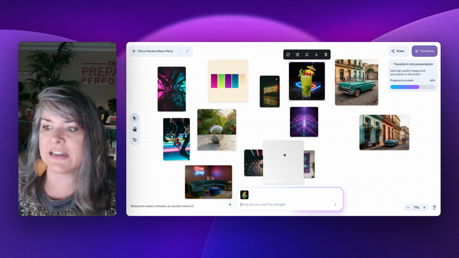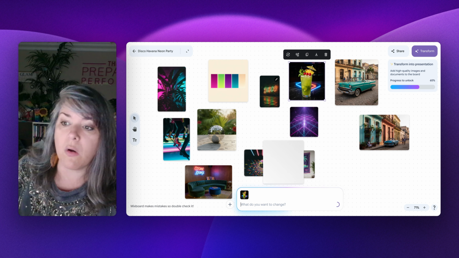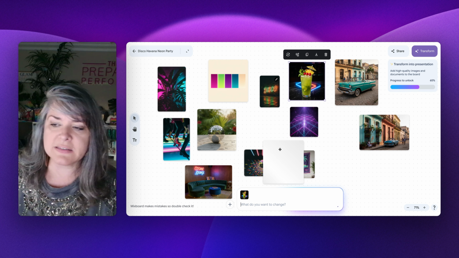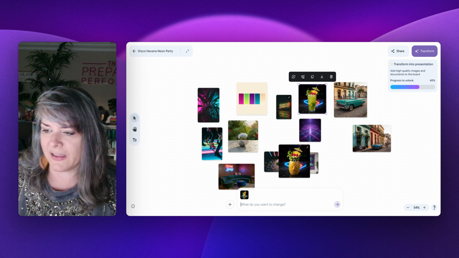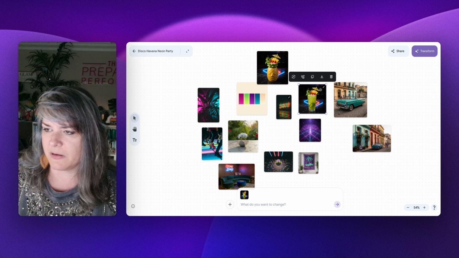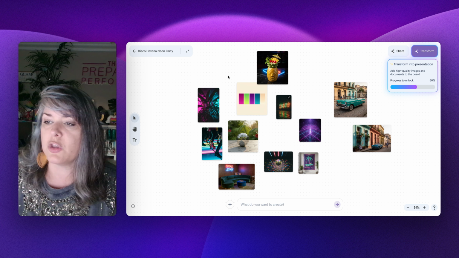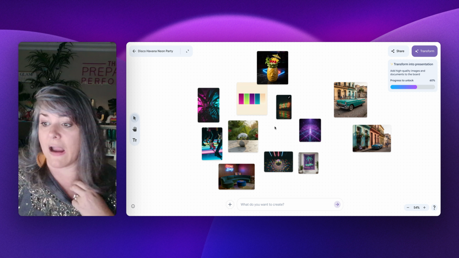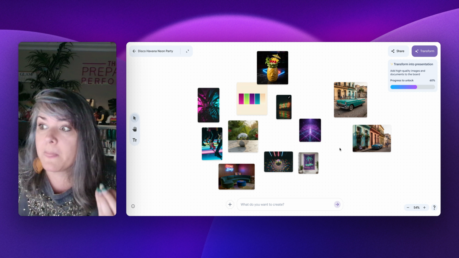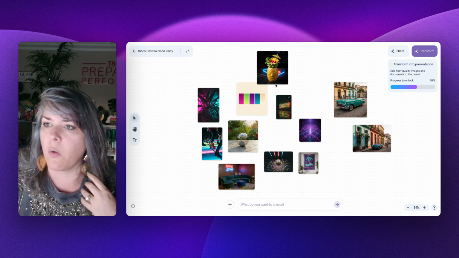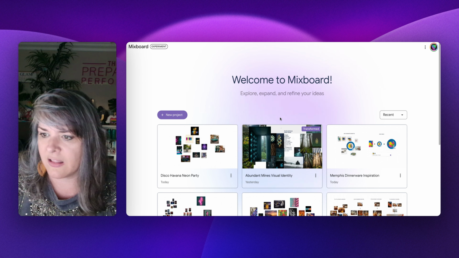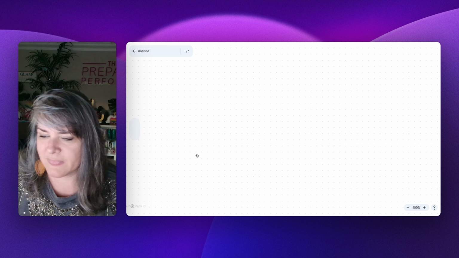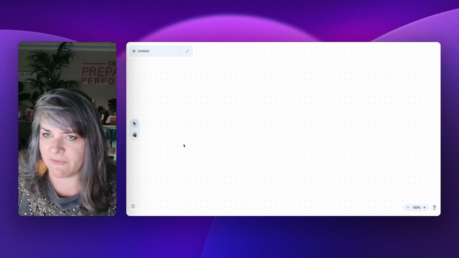I also can take these and create quote cards. This is the thing that I think most people miss. They're just creating these mood boards, but you can actually create templates. Oh, super cute. So you can actually create graphic templates based on all of this. So what I'm going to do is I'm actually going to show you the one that I already created in this style and some other things that I've created just to make it go a little bit faster.